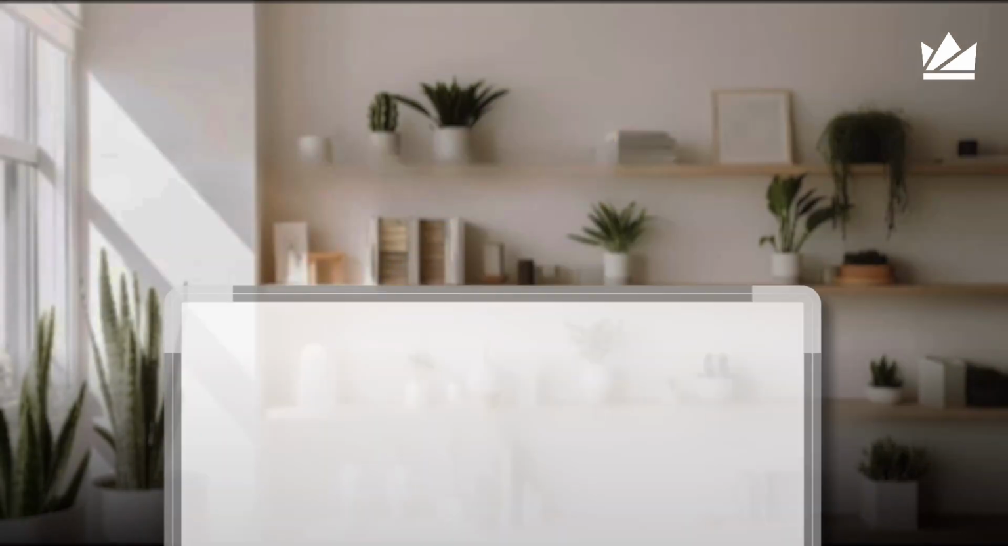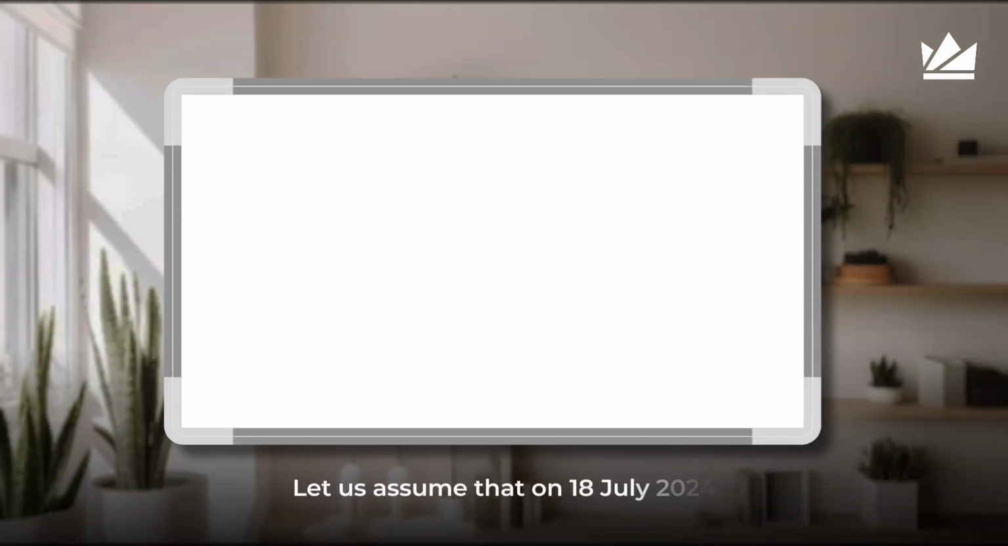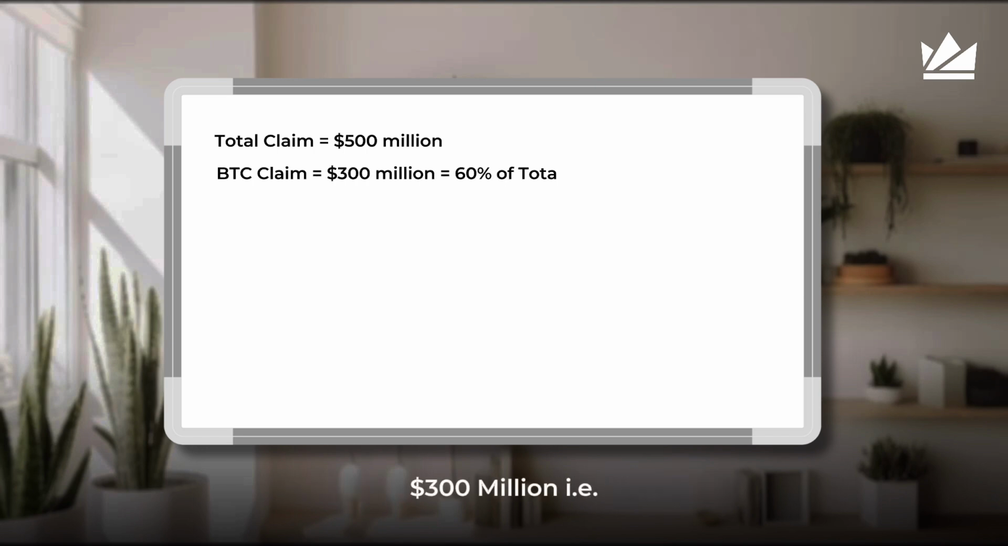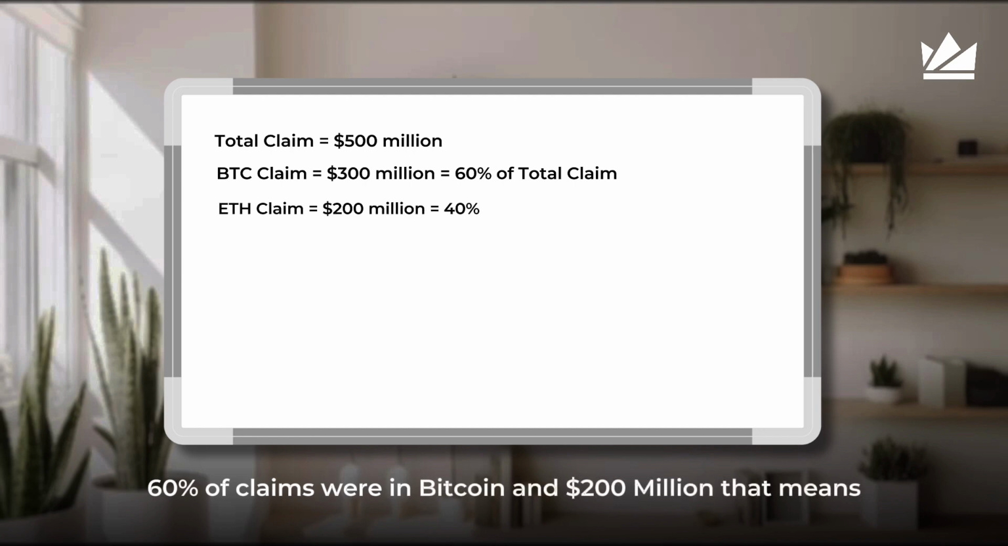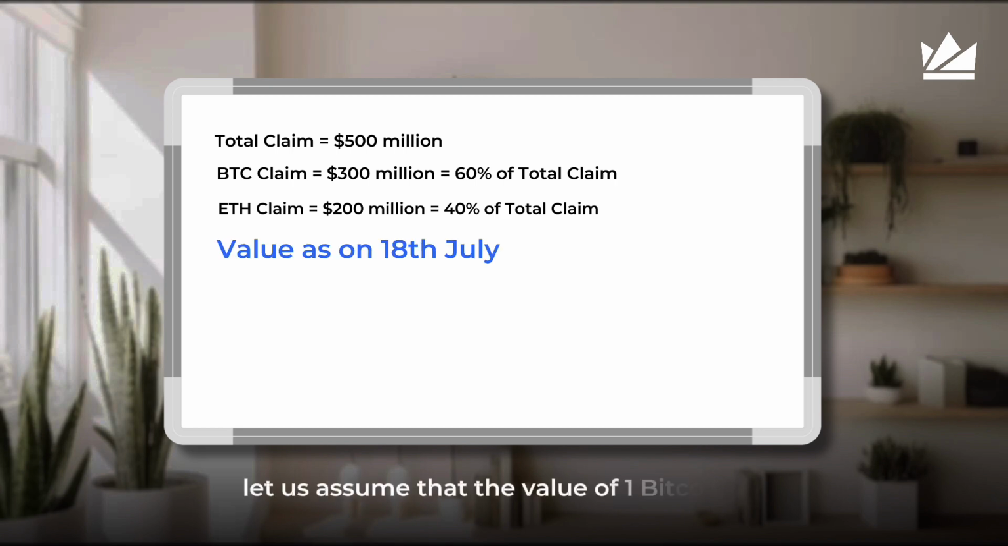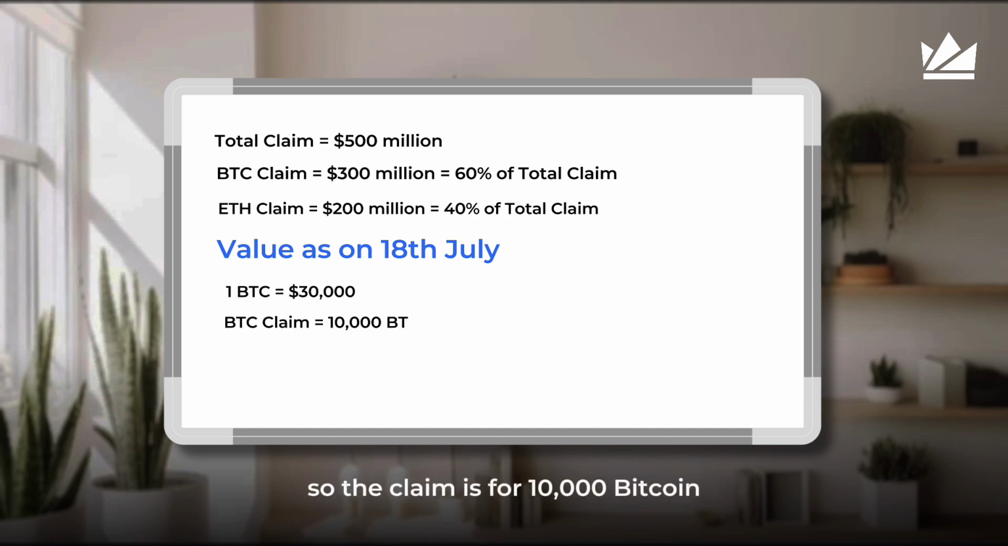Let's start. Let us assume that on 18 July 2024, total claims were 500 million. इसमें से 300 million यानी कि 60% of claims were in Bitcoin and 200 million यानी कि 40% of claims were in Ethereum. For simplicity, let us assume that the value of one Bitcoin on 18 July 2024 was $30,000. So the claim is for 10,000 Bitcoin.